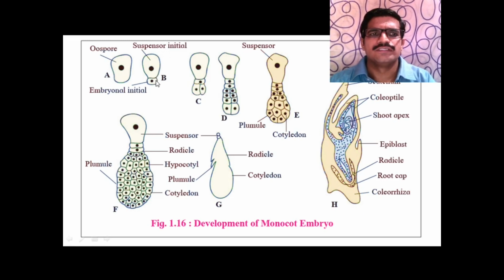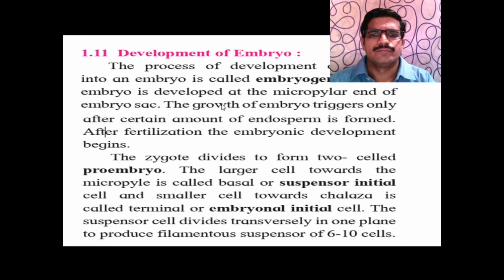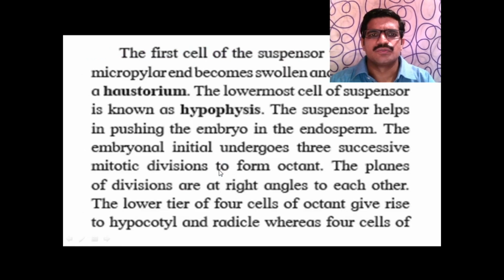Later on, this suspensor cell again divides and forms 6 to 10 cells. The suspensor cell divides transversely in one plane to produce filamentous suspensor of 6 to 10 cells.